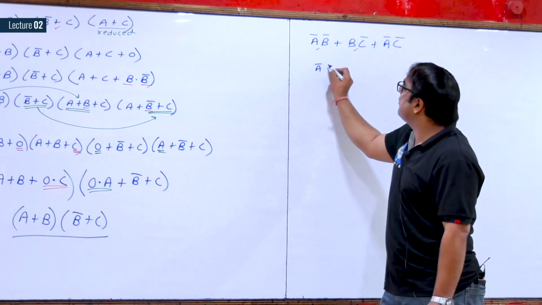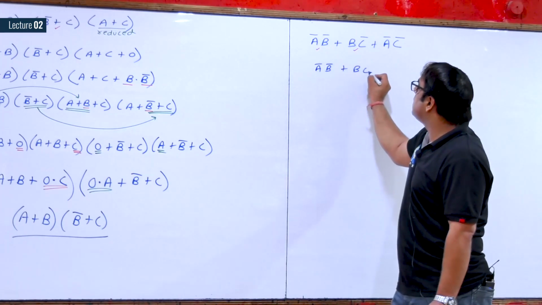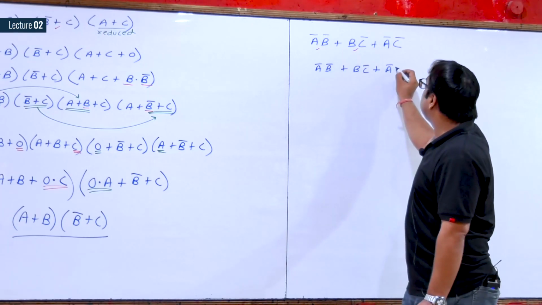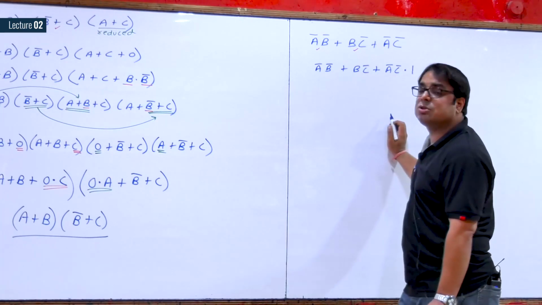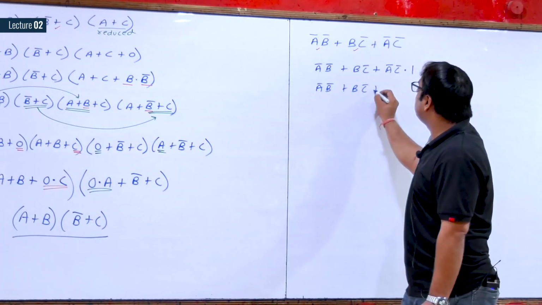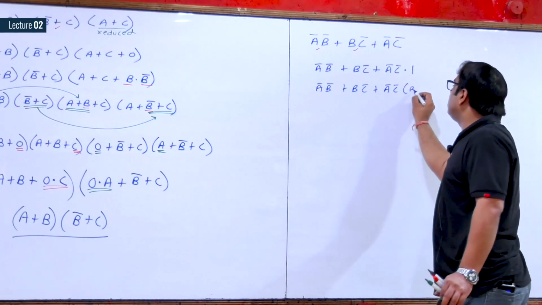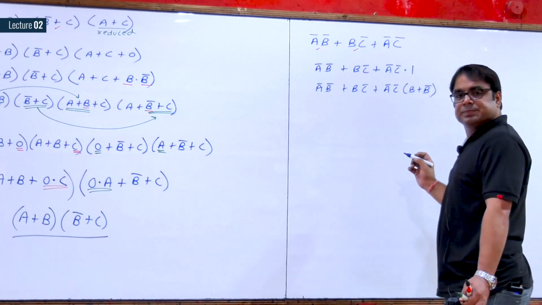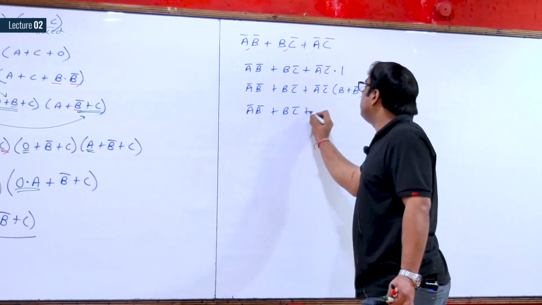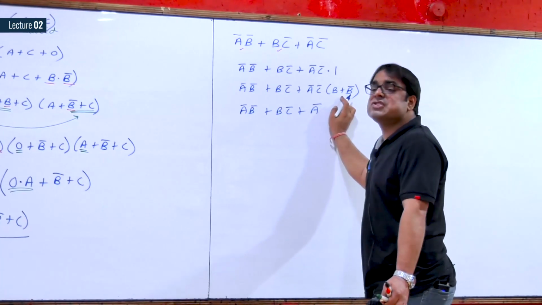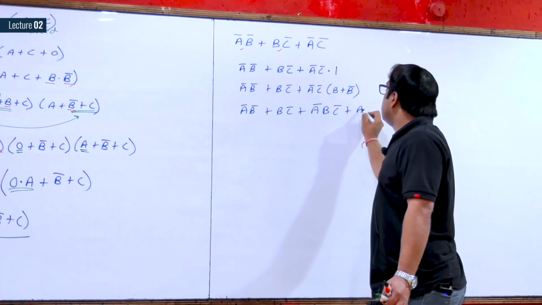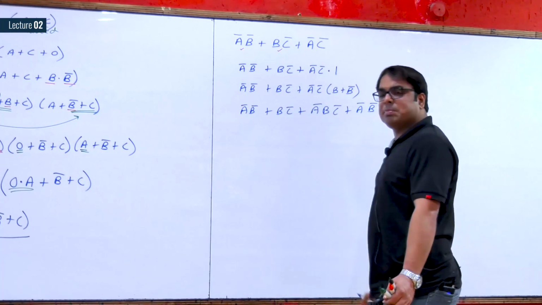So these two terms I will not modify anything. This A complement dot C complement, I will write as dot 1. So now this is A complement B complement, B C complement plus A complement C complement, B plus B complement. So now it would become A complement B complement, B C complement plus A C. Use distributive law. Open the bracket: A B C complement plus A complement B complement C complement.